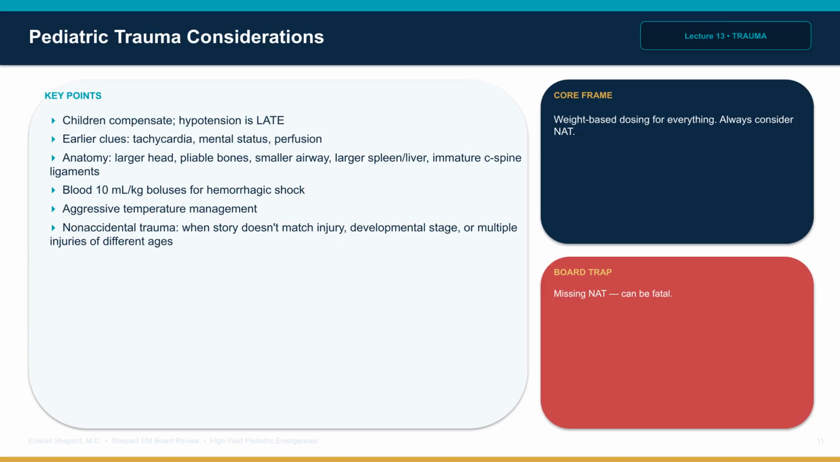Pediatric trauma resuscitation requires weight-based dosing, blood at 10 milliliters per kilogram boluses for hemorrhagic shock, and aggressive temperature management. Non-accidental trauma must be considered when the story does not match the injury, the developmental stage does not match, there are multiple injuries of different ages, or the caregiver story is inconsistent. The board trap is missing non-accidental trauma.